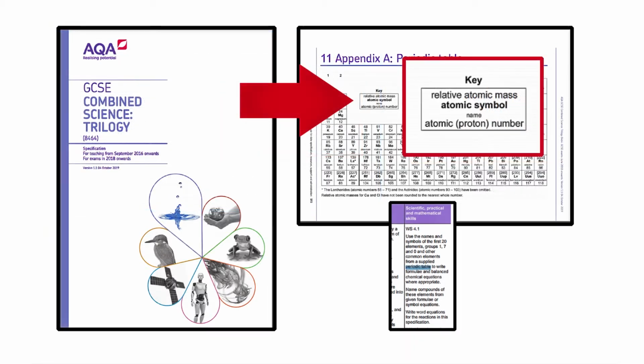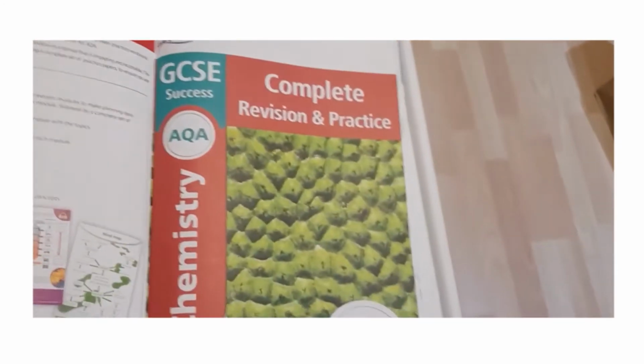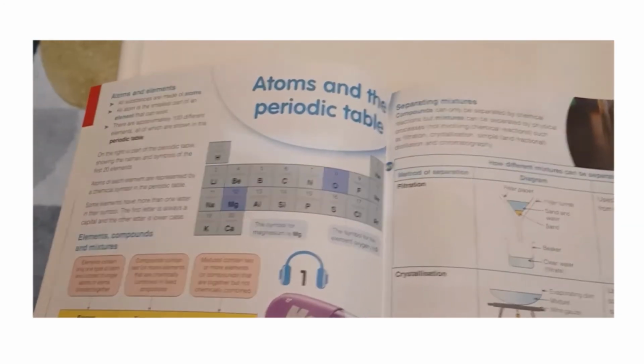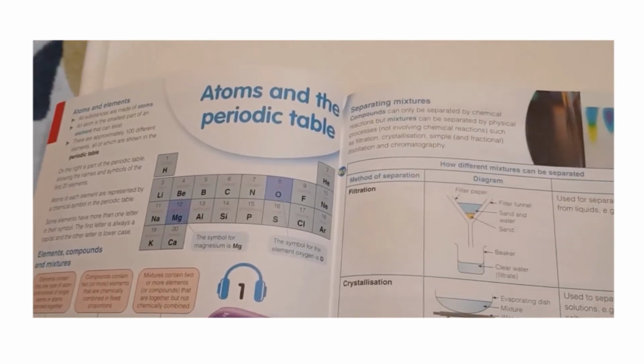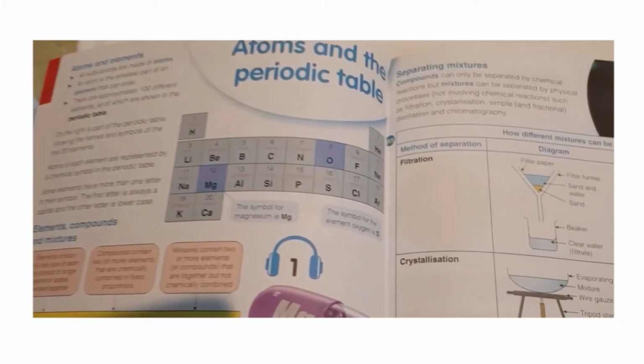Now for our final demonstration. Here I have videoed a few pages from the AQA chemistry. I have now opened it up and here we have a portion of the periodic table. It clearly states atoms and the periodic table. We now turn over a few pages and we gain a large portion of the periodic table.